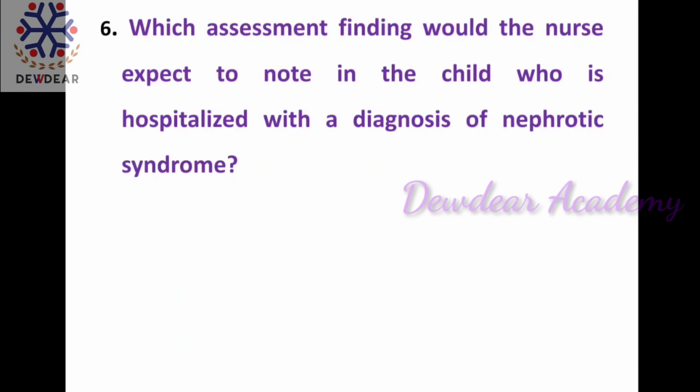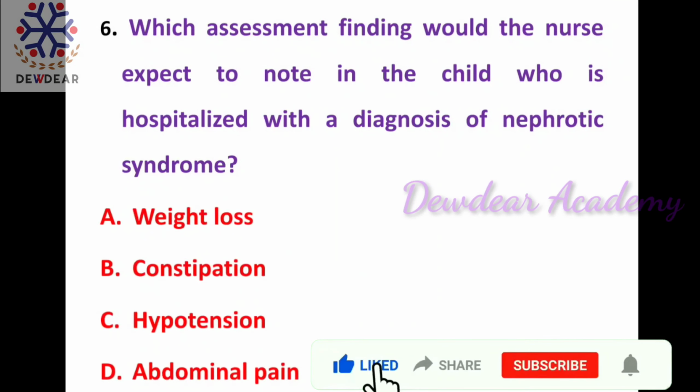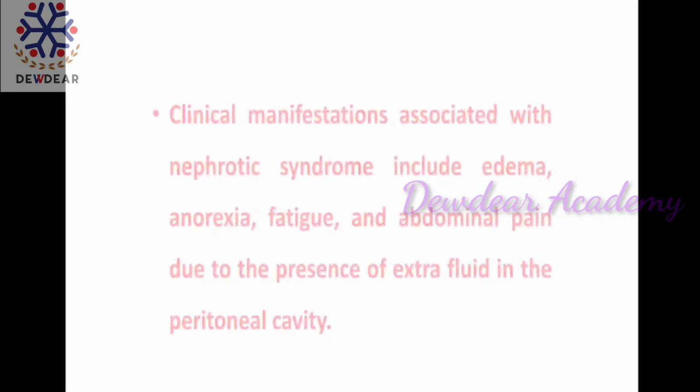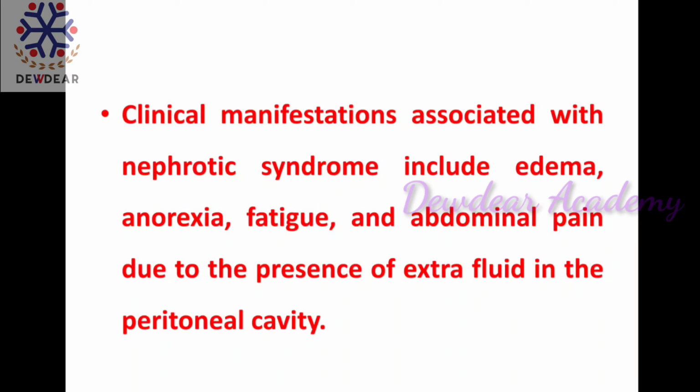Next question. Which assessment finding would the nurse expect to note in the child who is hospitalized with a diagnosis of nephrotic syndrome? Options: weight loss, constipation, hypotension, abdominal pain. The right answer is abdominal pain. The clinical manifestations of nephrotic syndrome include edema, anorexia, fatigue and abdominal pain due to the presence of extra fluid in the peritoneal cavity.